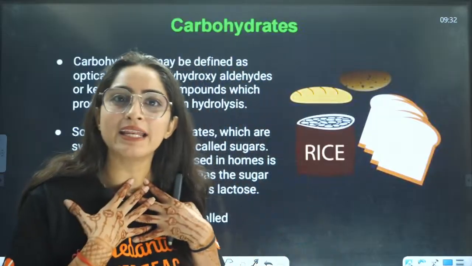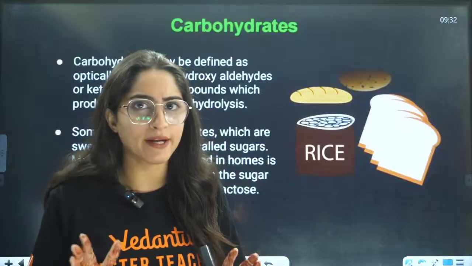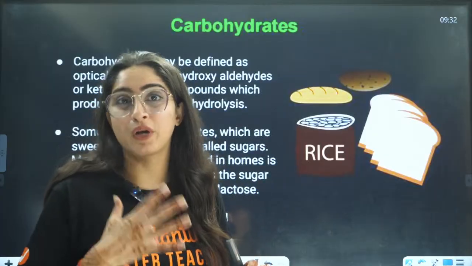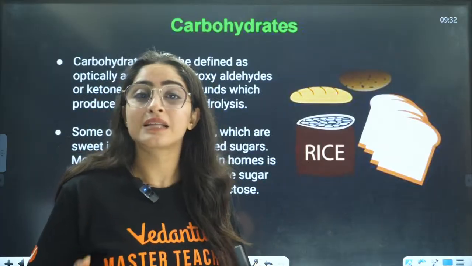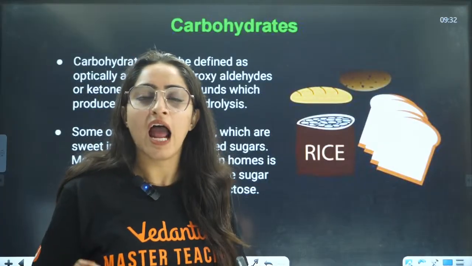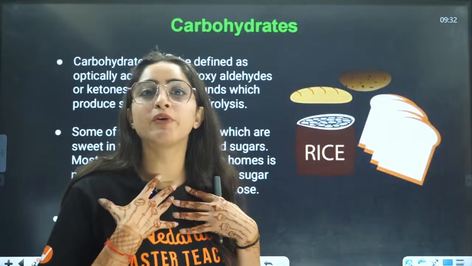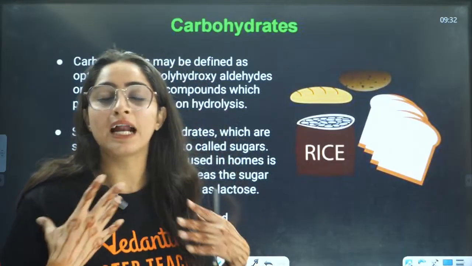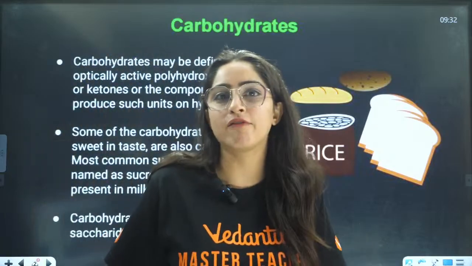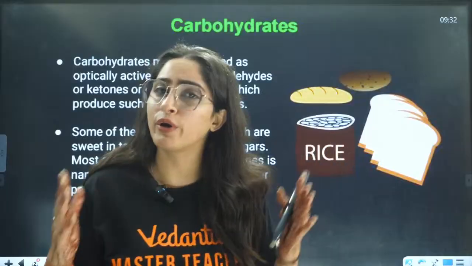Because our body needs a sufficient amount of carbohydrates, but it also needs proteins, it also needs fats, right? You can't just eat roti and say, I don't want to eat any sabzi, right? What will happen? Your body will be filled with carbohydrates. That is why in your body your protein level is going to decrease, right? So all of these things are basically related to your daily life only.